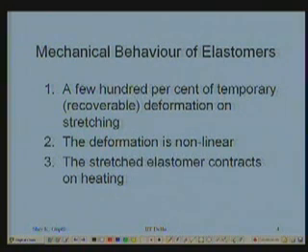And a third difference with other materials is, if you take a piece of aluminum or steel, apply the force and extend it, and then you increase the temperature from room temperature to, let's say, 200 degrees centigrade, then you will notice a further elongation because of thermal expansion.